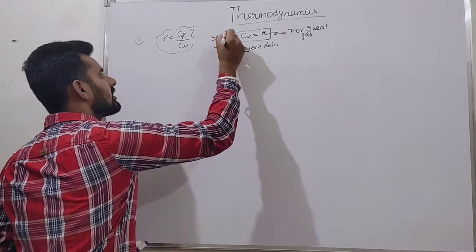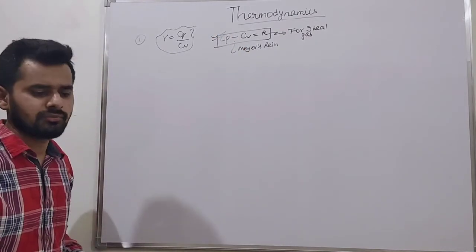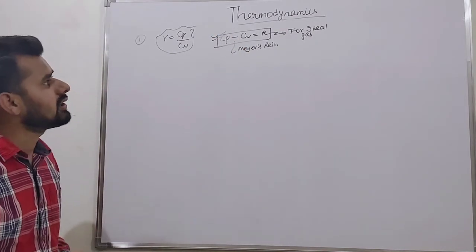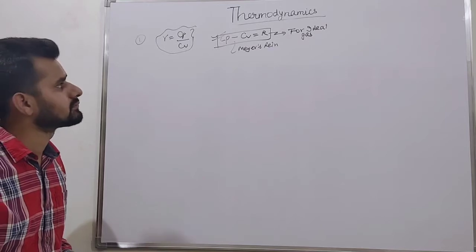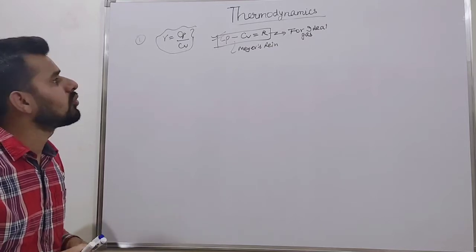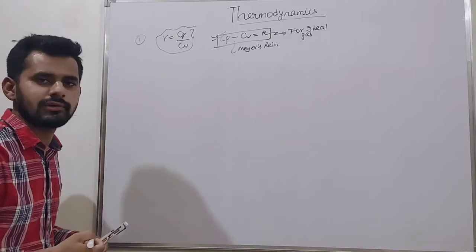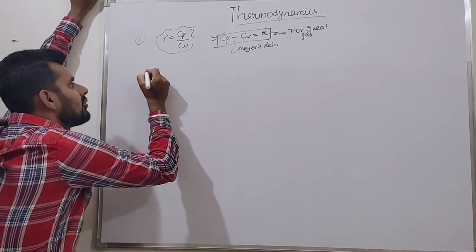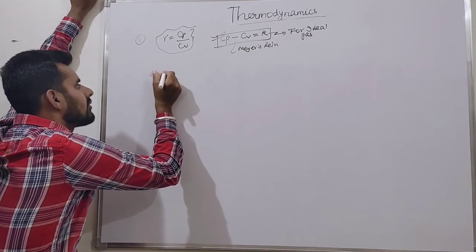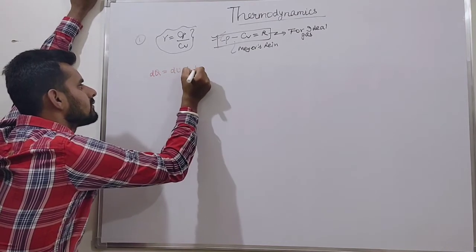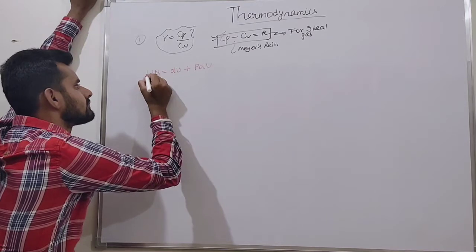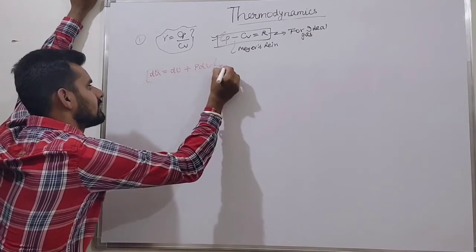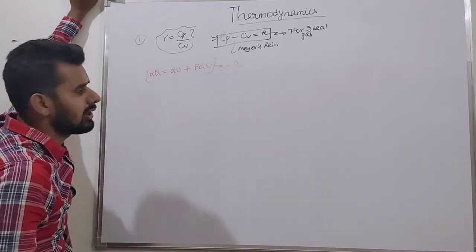Now, where does this relation come from? Let's take a proof of this relation. From the first law of a process, we know that dQ is equal to dU plus PdV. We know this relation. Equation first.